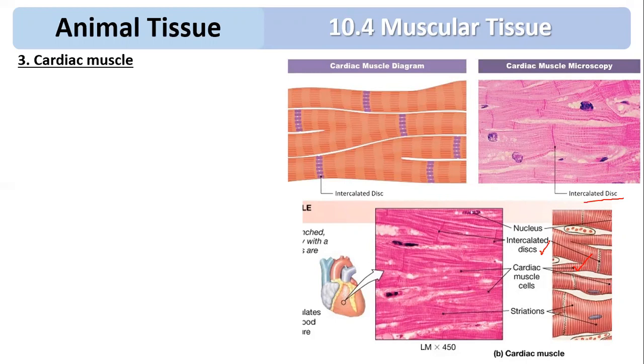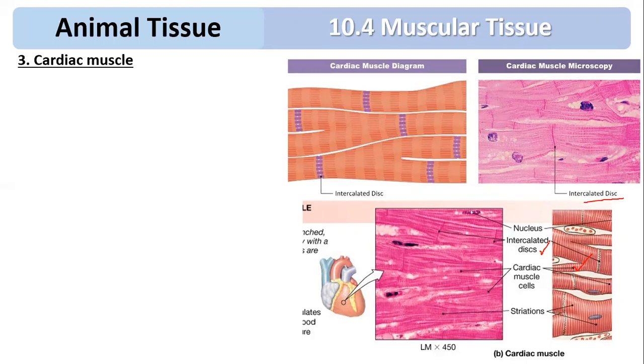So cardiac muscles are striated involuntary muscles. They have striations, but they are not going to contract as per your will. Some mammalian cardiac muscles are modified in such a way that they can generate the impulse on their own.